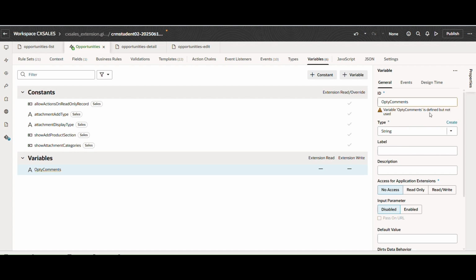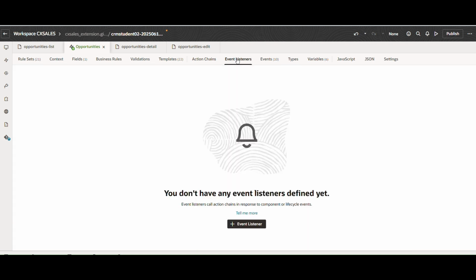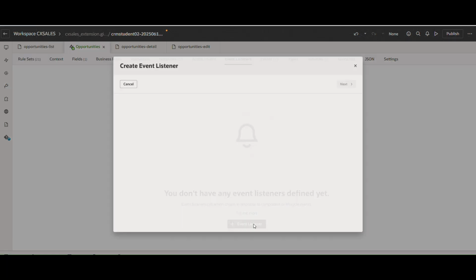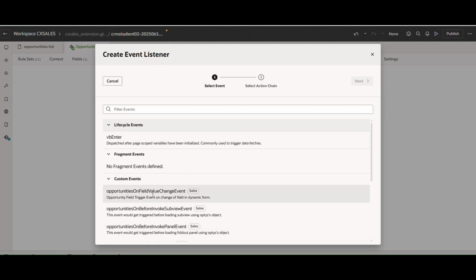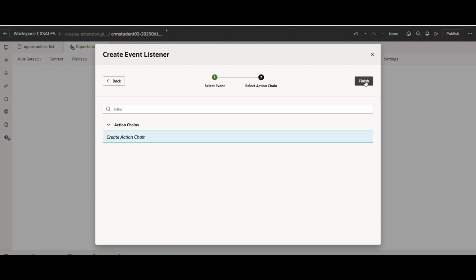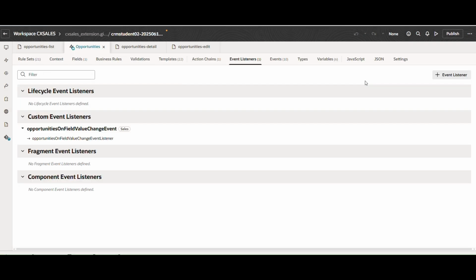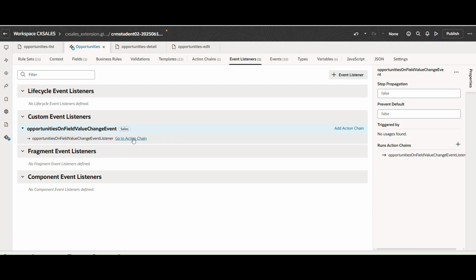So optiComment is defined but not used. Okay, that's fine. Now let's go to our event listeners. Here we will click create, and here is the onFieldValueChange event. Click next, finish. So these are the same steps that we did before in the previous session.